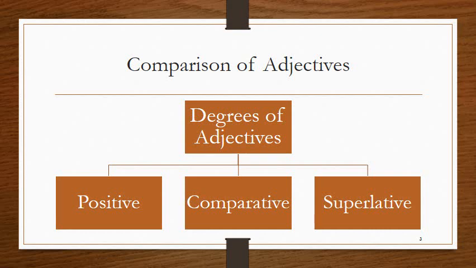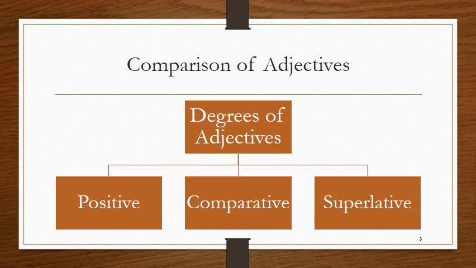The positive degree of an adjective is the basic uncompared form of an adjective as opposed to either the comparative or superlative. It is also called the base form or the absolute degree.